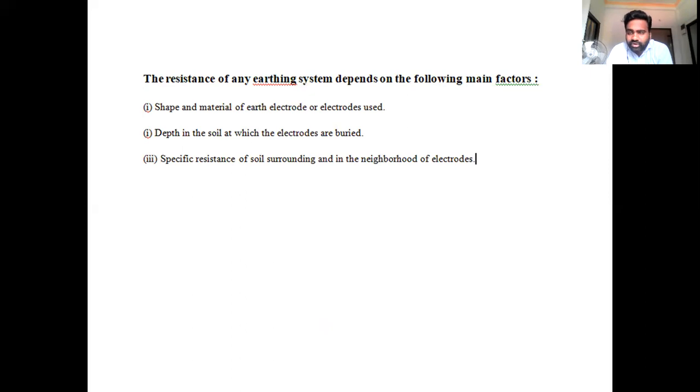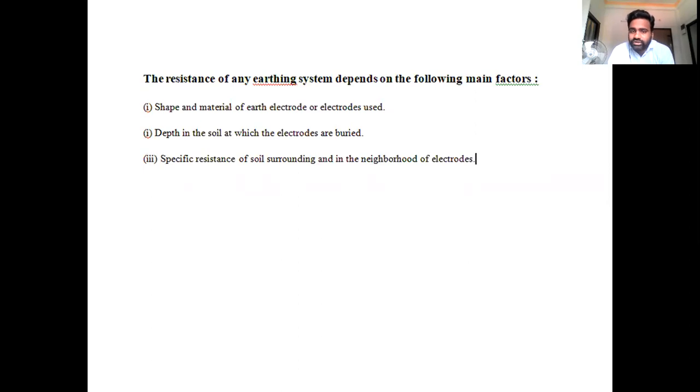And most importantly, the third important point is the type of soil. In previous classes also we discussed the resistance. Earth resistance varies from soil to soil. For black type of soil, there used to be one type of resistance. For red soils, there used to be one type of resistance. For sand soils, there used to be one type of resistance. For moistured soils, there will be one type of resistance.